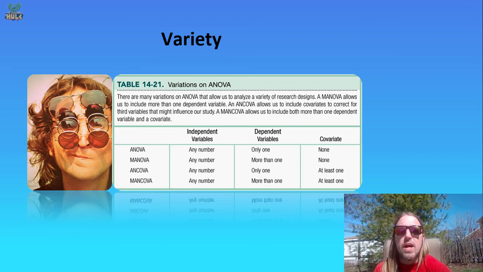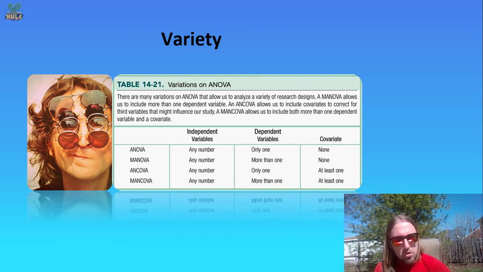So maybe you wanted to look at the effect of repetitions, but you didn't want to look at the effect of age. You wanted to remove the effect of age from your groups. And so instead of actually putting it in as an independent variable, you enter it as a covariate. And when you enter it as a covariate, you're allowed to remove its effect, in the same way that we talked about with partial correlations a long time ago. And so if you have a covariate, then you are in the world of an ANCOVA.